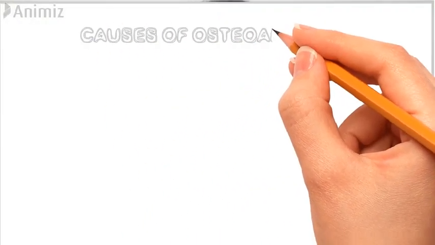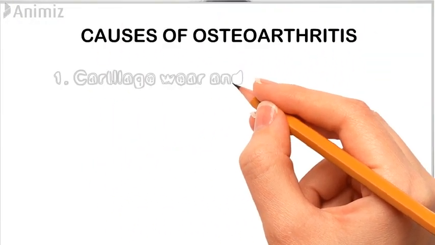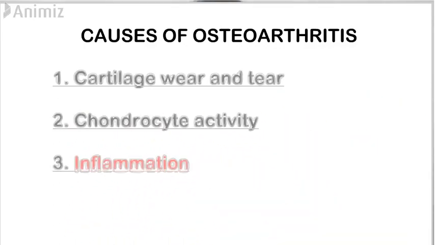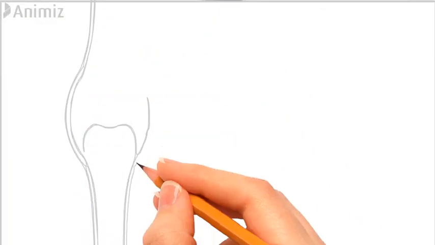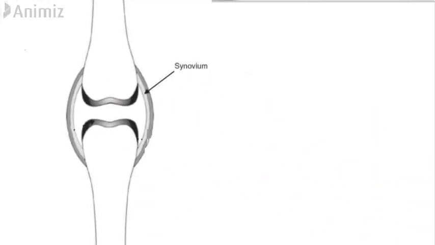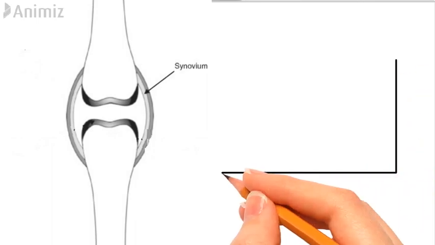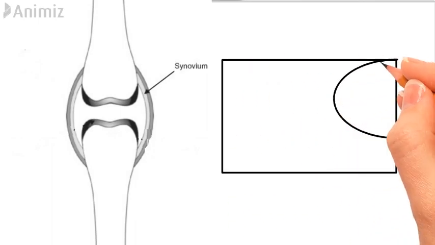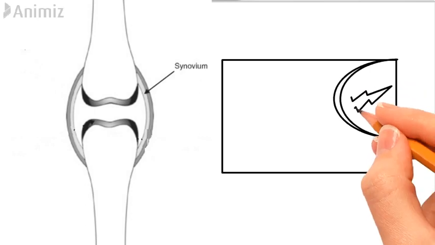The third cause of osteoarthritis is inflammation. Now let's see how at the cellular level this inflammation occurs. As I told you earlier, between these two articulating surfaces there is the synovium. There is breakage of cartilage which is constantly happening because of triggers.